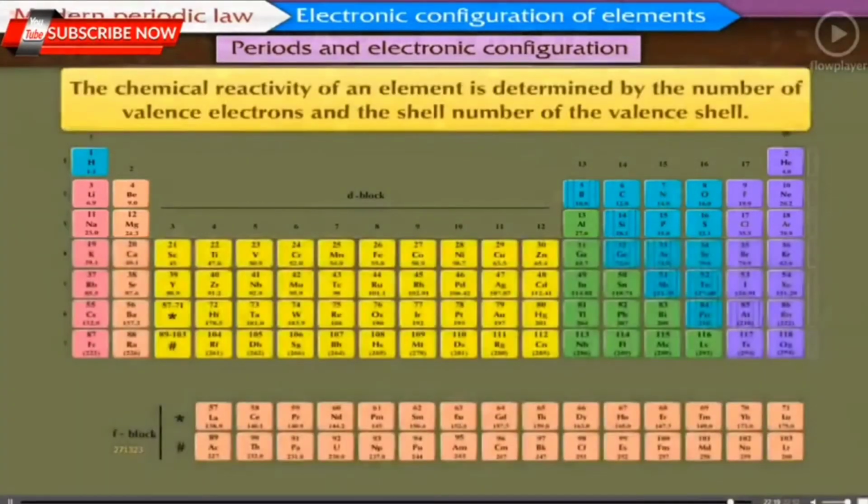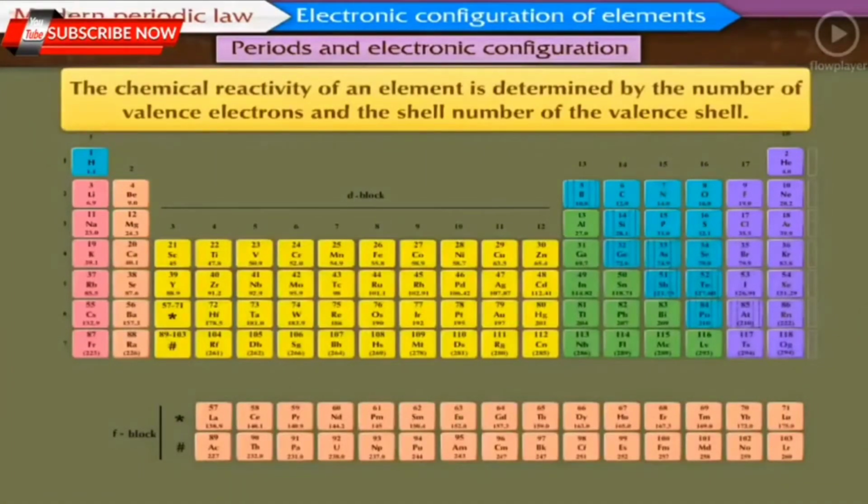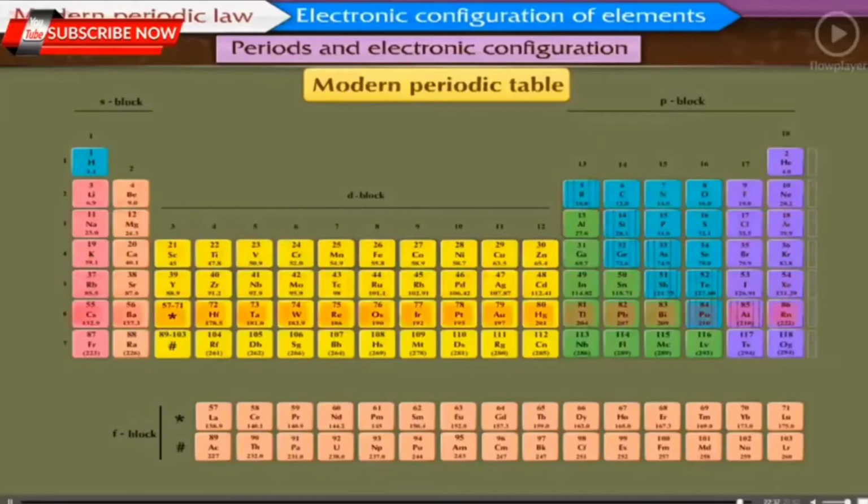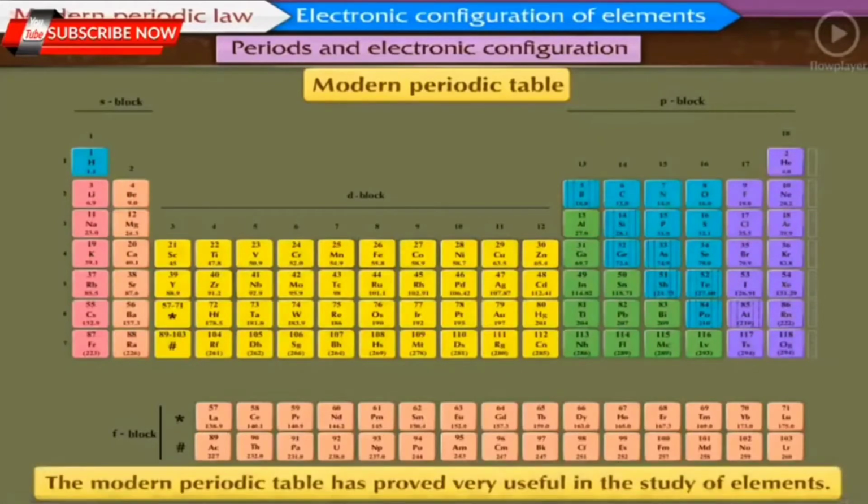The chemical reactivity of an element is determined by the number of valence electrons and the shell number of the valence shell. This information is obtained from the position of the element in the periodic table, that is, from the group and the period to which the element belongs. Thus, the modern periodic table has proved very useful in the study of elements.